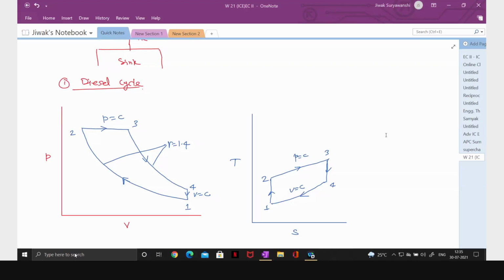1 to 2 and 3 to 4, what is this? 2 to 3, in the TS diagram, sir.